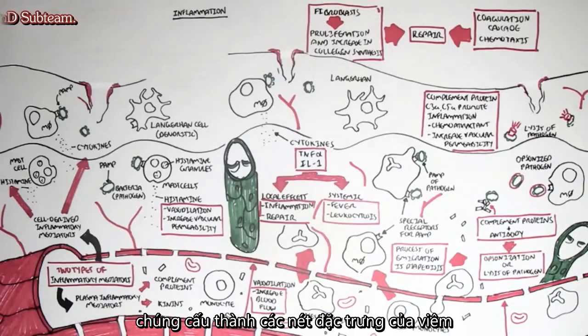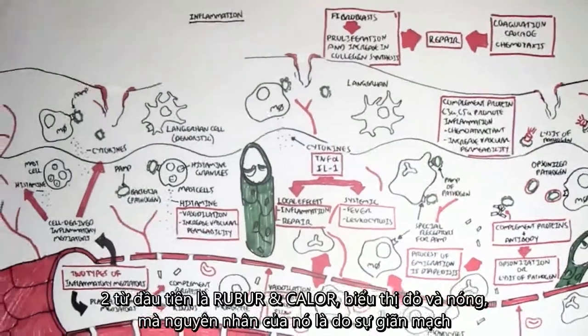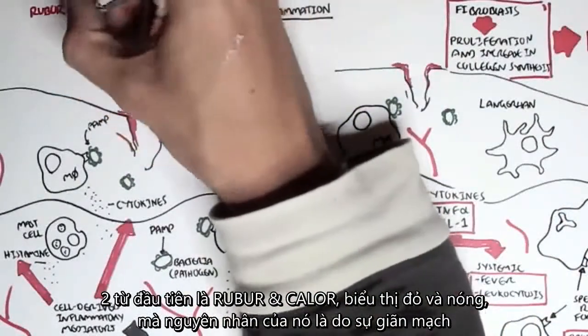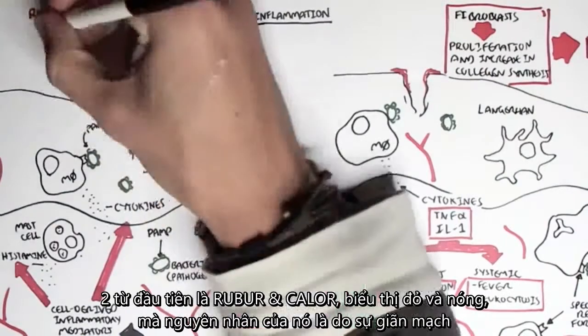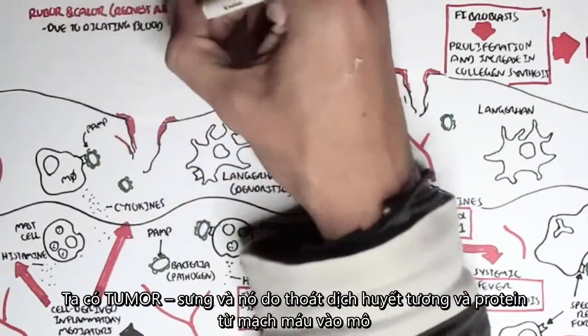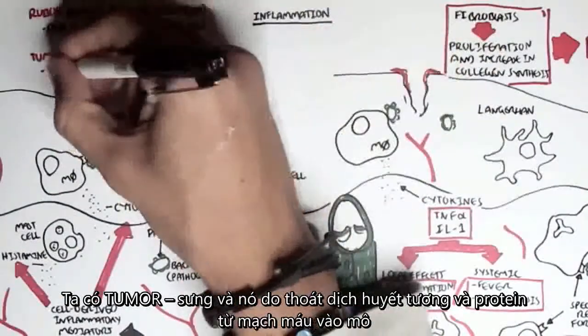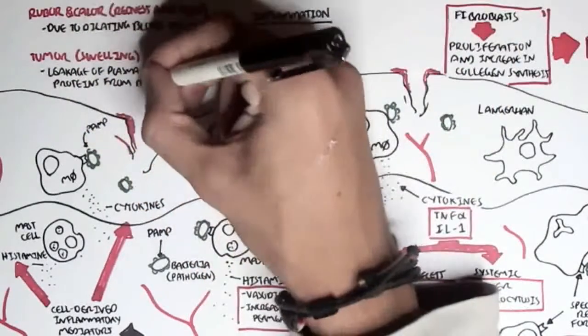the characteristics of inflammation. And there are 4 Greek words, as well as just an English word, that denote the characteristics of inflammation. The first 2 are rubor and calor, which denote redness and heat, and this is due to the dilating blood vessels. Then we have swelling, and this is due to the leakage of plasma fluid and also proteins from the blood vessels into the tissue.